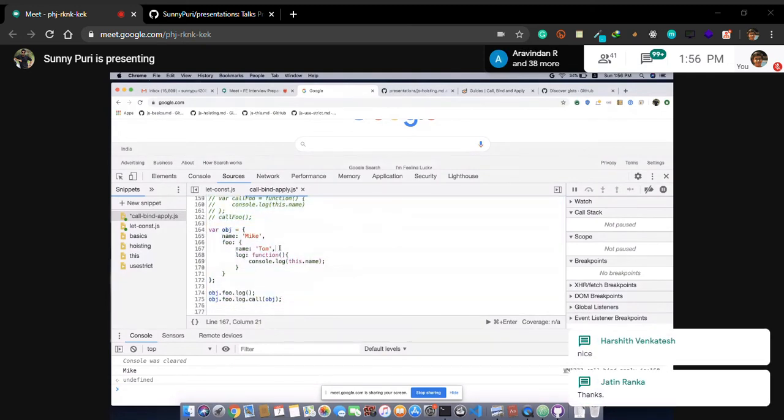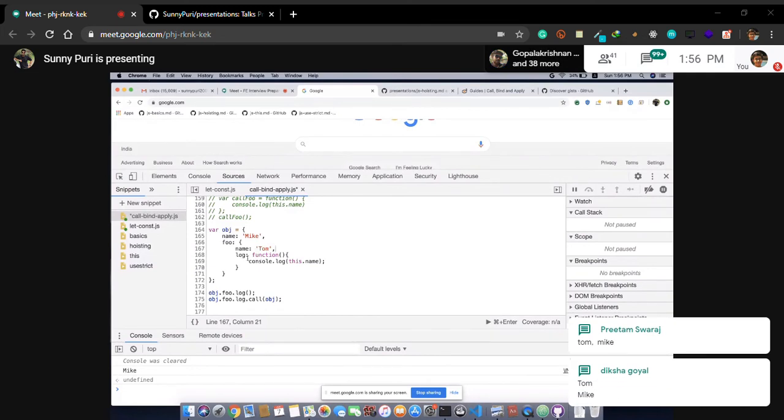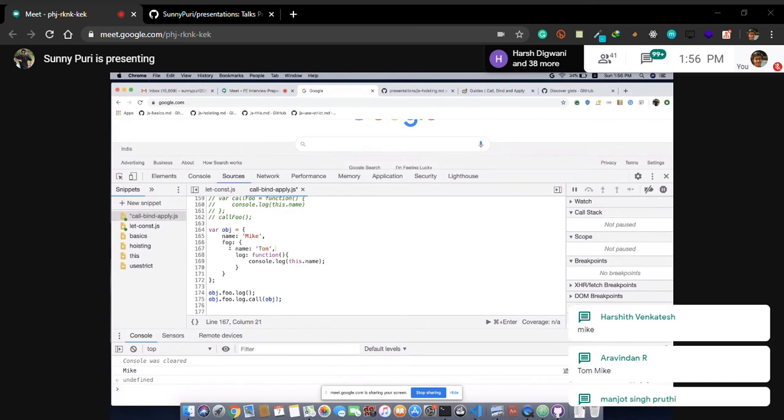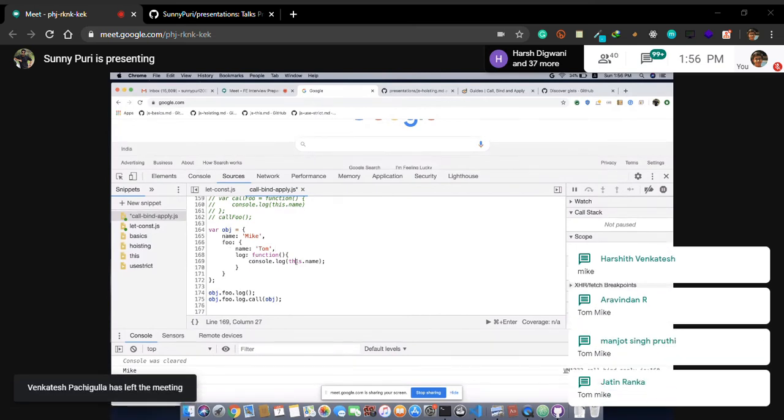Output, guys. Foo obj is having a foo object. Foo object is having a log method. Okay. You are calling obj.foo.log. Who is calling the log function?